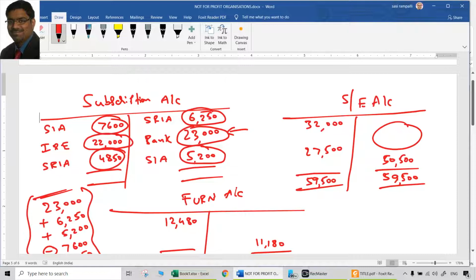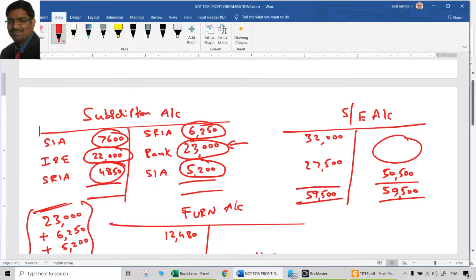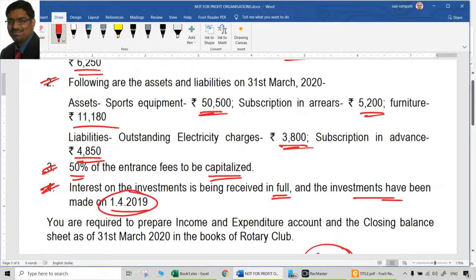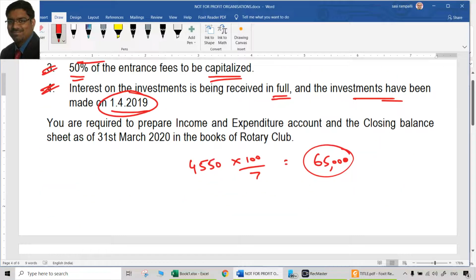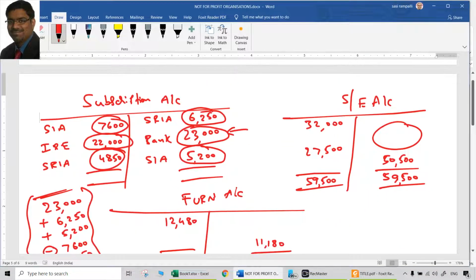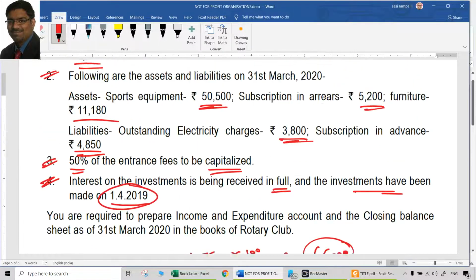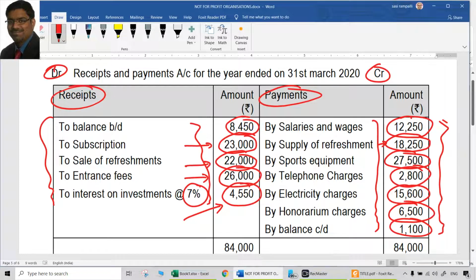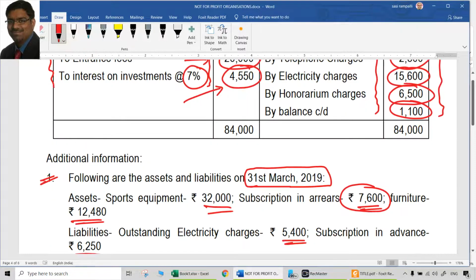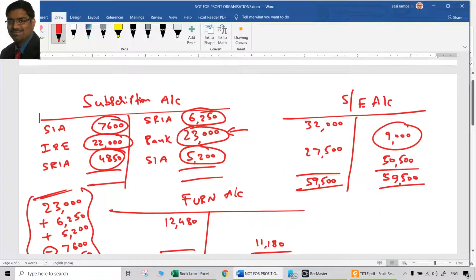When nothing is mentioned, it will be wild to assume that something is sold, and no mention about depreciation is there anywhere. But depreciation is a common thing. If nothing is mentioned also, depreciation could be there. So what can we assume here? The balancing figure, which is the better assumption, is depreciation, that is 9,000. And by the way, if it would have been sold by chance, if at all you assume like that, you should find an entry for that in the receipts and payments account. There is nothing like that. No sale of furniture, no sale of sports equipment is reported. So that assumption will not be valid. So the only possibility for this balancing figure 9,000 is depreciation.